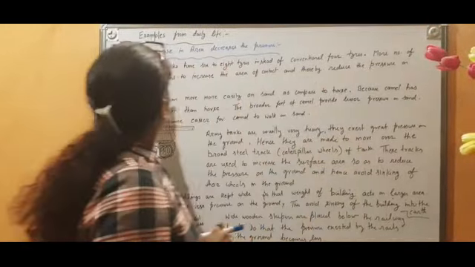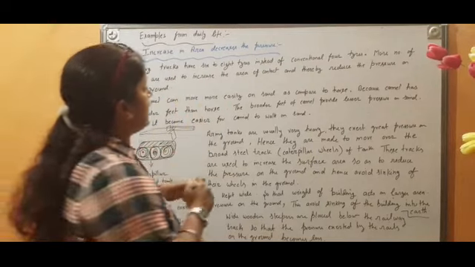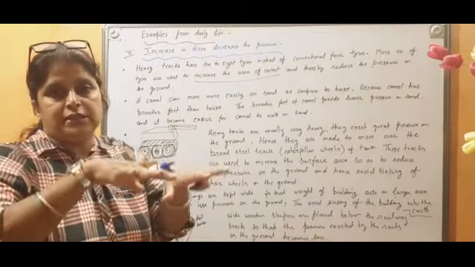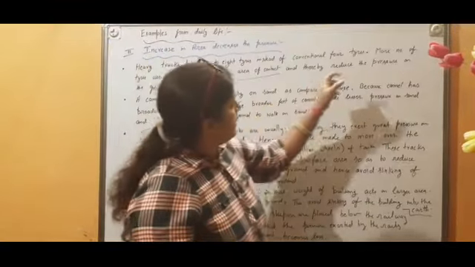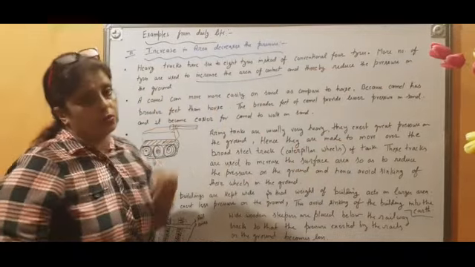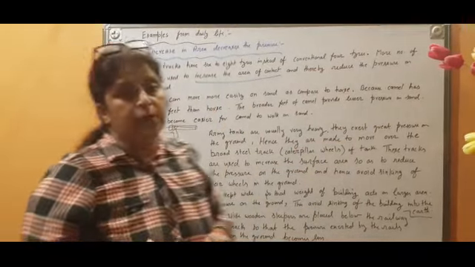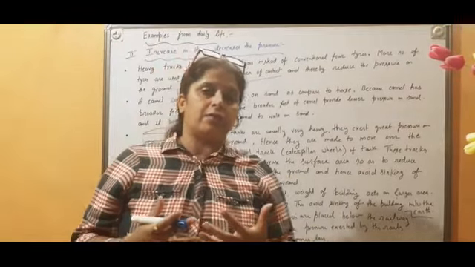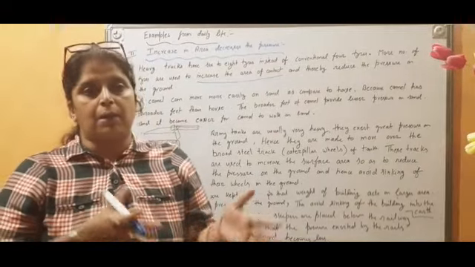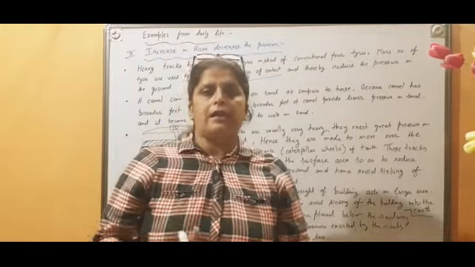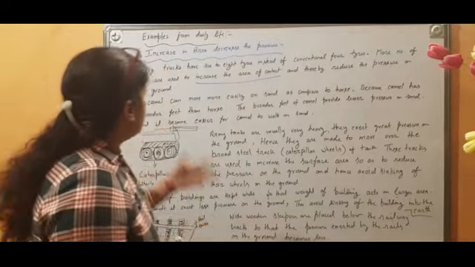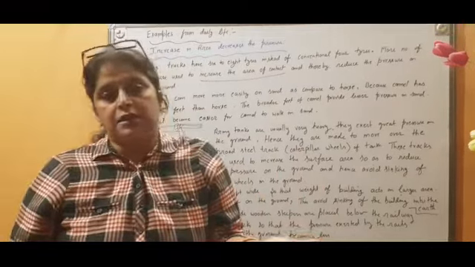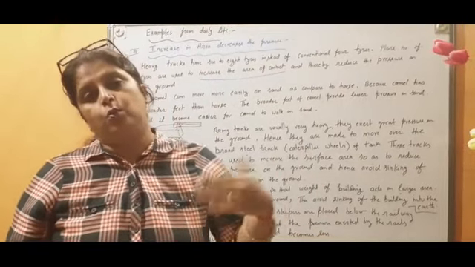More tires are used to increase the area of contact, and when the area increases, naturally the pressure will decrease, and thereby reduce the pressure on the ground. Similarly, I have taken an example of a camel and a horse. In junior classes we have given the answer many times: why is it easy for a camel to walk on sand as compared to any other animal, including human beings? Why? As we know, camel feet are very broad, so the area increased, so it became very easy for them to walk on the sand.